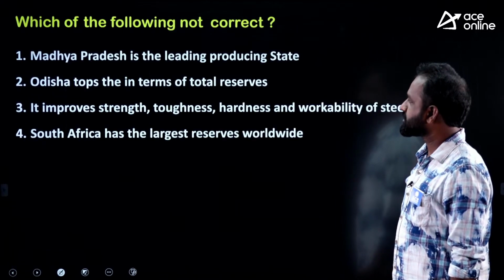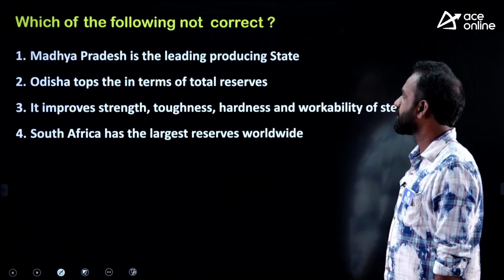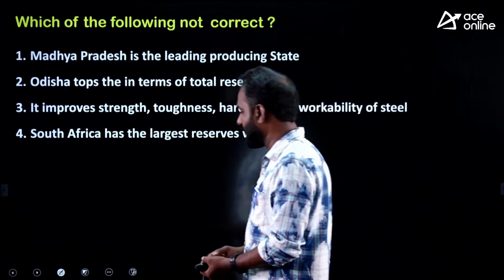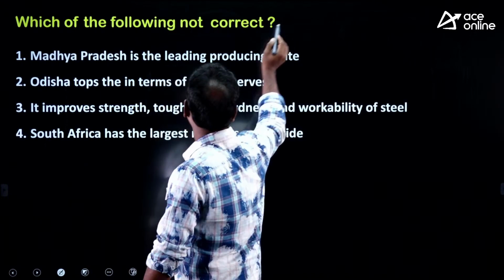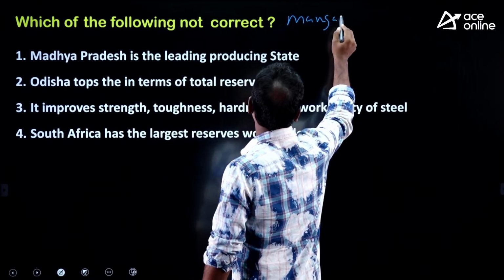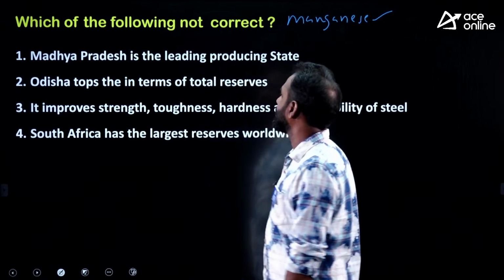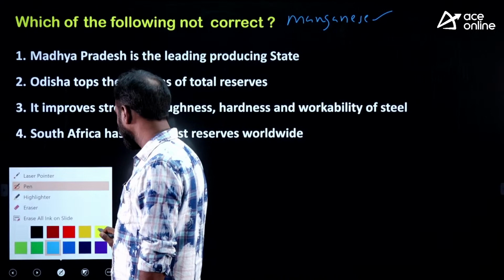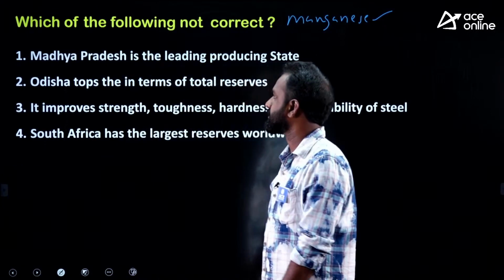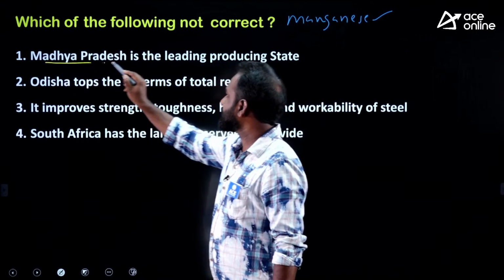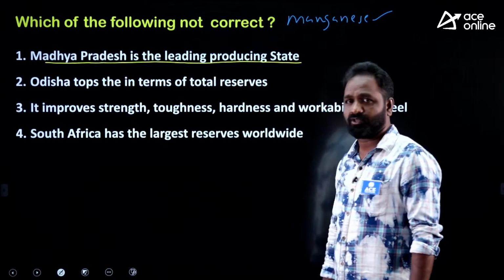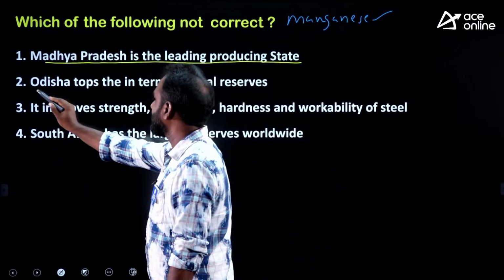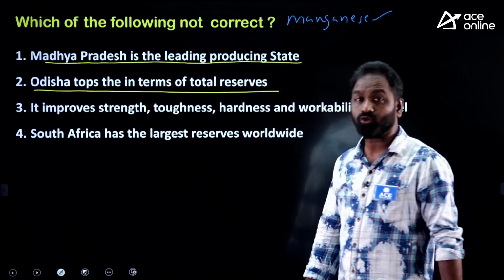Which of the following statements is not correct about the manganese? It is about the mineral manganese. Is it clear to you? First statement, Madhya Pradesh is the leading producing state regarding manganese. Second one, Odisha tops in terms of the total reserve.